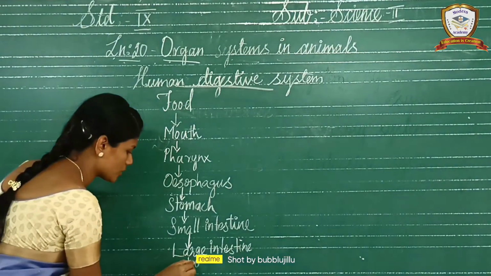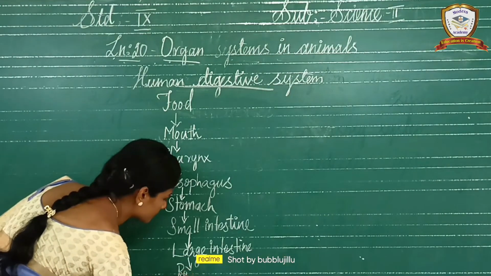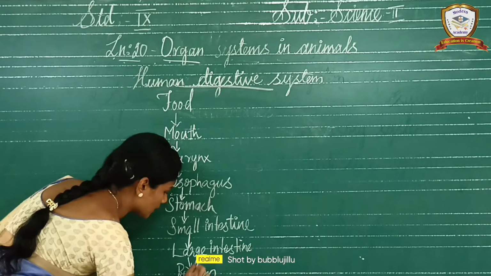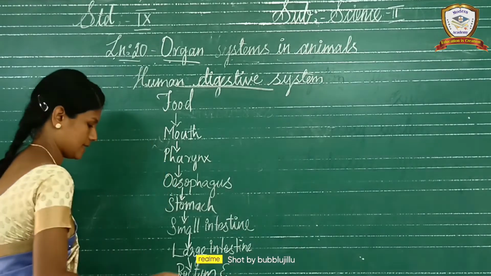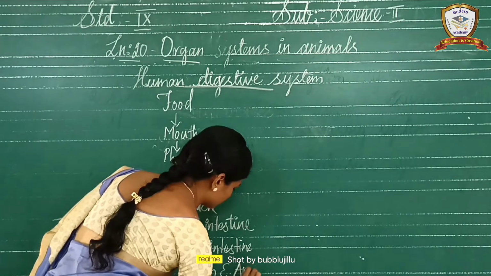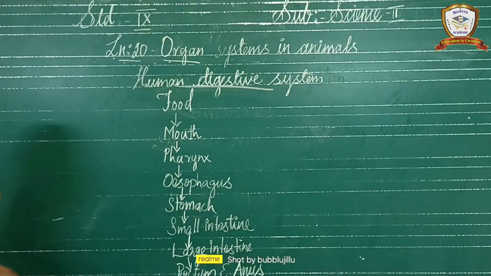Okay. Next to the large intestine, the rectum and anus. This is the pathway of the food in the digestive system.